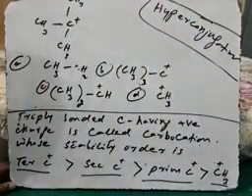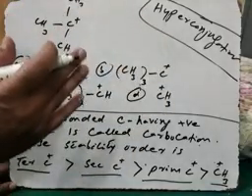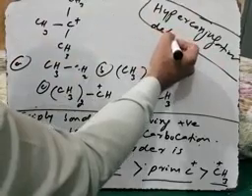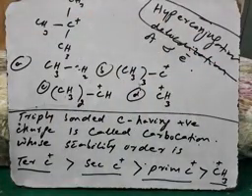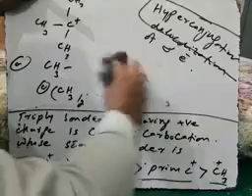hyperconjugation, which is similar to resonance, but in resonance it is the delocalization of pi electron, which is more possible or more convenient to occur, but here it is the delocalization of what? Sigma electron, which determines the stability of what? Carbonium ion.